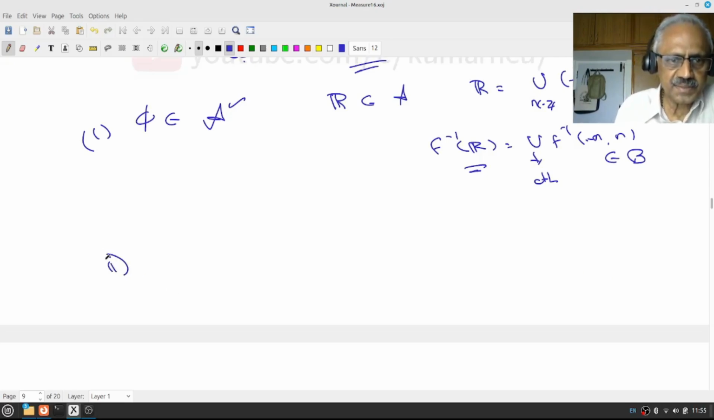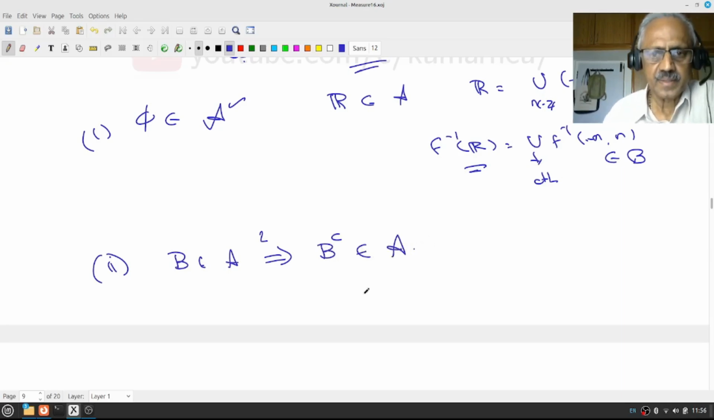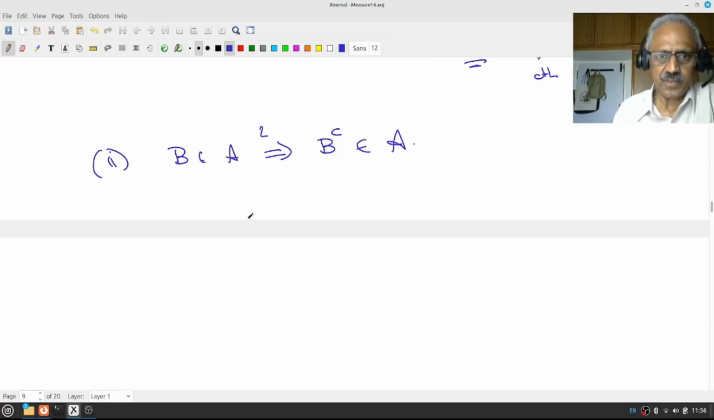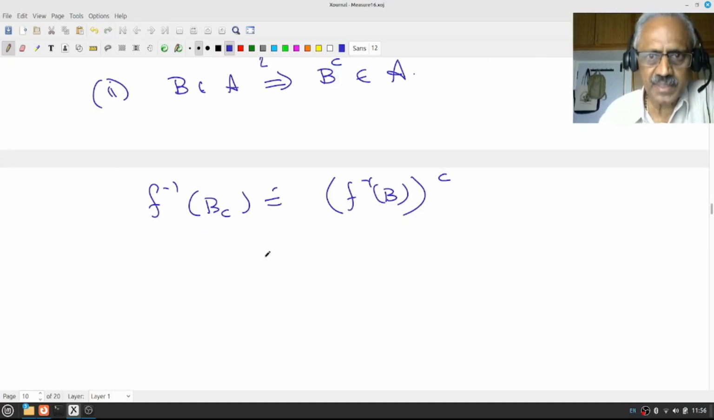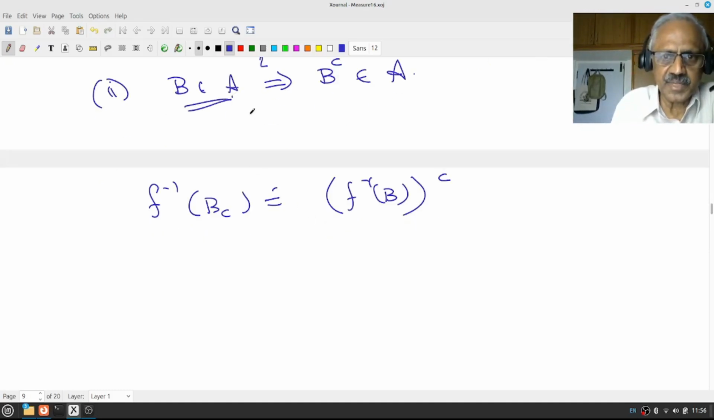The second condition is, if B belongs to A, I have to prove B complement belongs to A. But that's very easy. Again, it involves foundation course material. What is F inverse of B complement? F inverse of B complement is nothing other than the complement of F inverse of B. Accept it for a minute, then this is clear. Since B belongs to A, F inverse of B belongs to script B, the sigma algebra on X, and this is a sigma algebra, therefore the complement also belongs to this. That means B complement belongs to A.